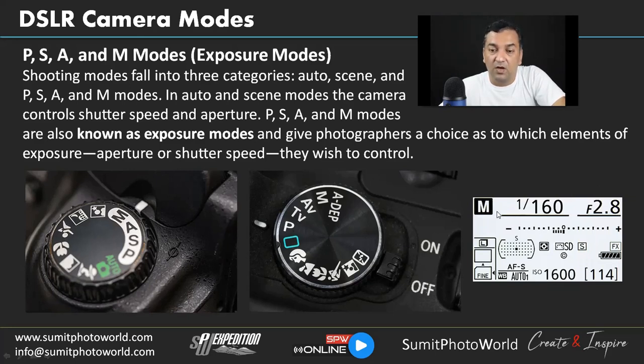And the LCD screen, the info screen: when you press the info button, you will have a screen like this. This is the example from a Nikon device. You can see all the details on the info screen.